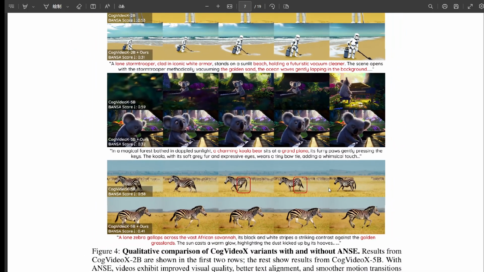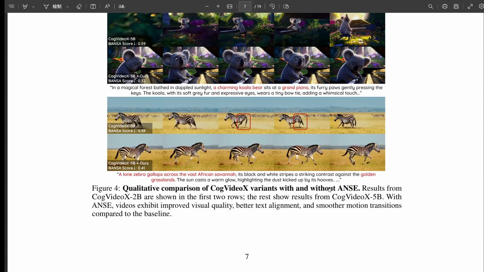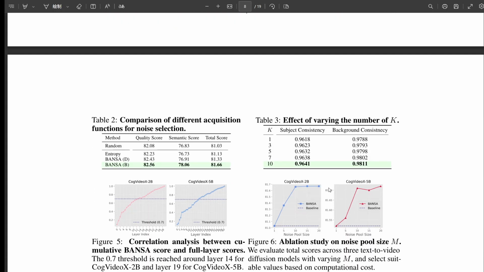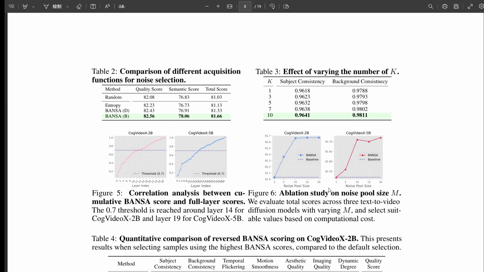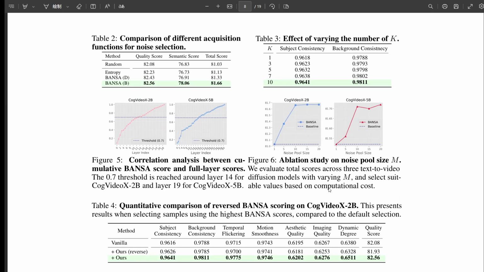Figure 10 may be the most direct comparison. What's in figure 10? It shows videos generated from the same prompt using a random seed, the seed with the absolute worst BANSA score from their candidate pool, and the seed with the best, lowest BANSA score. And the difference is clear. Night and day. The best BANSA seed produces a video that's vastly superior, clearer, more stable, makes more sense. The worst BANSA seed often results in something totally broken or full of weird artifacts. It's strong visual proof that minimizing BANSA works.